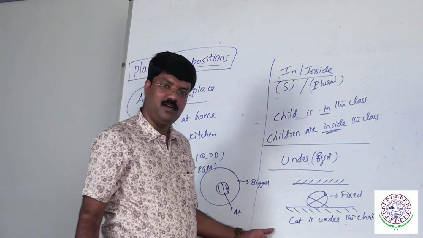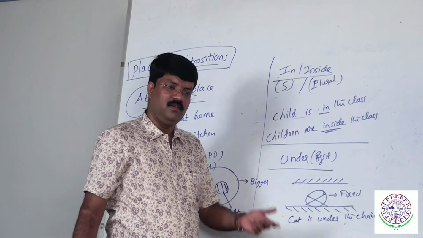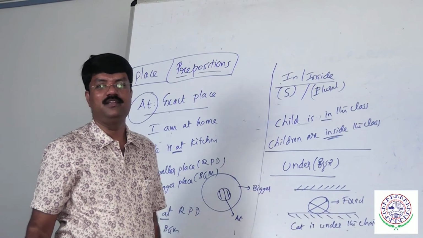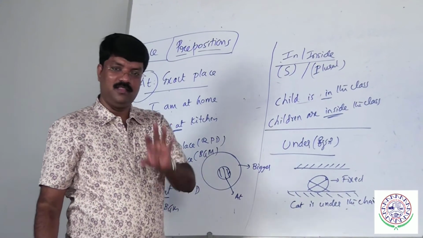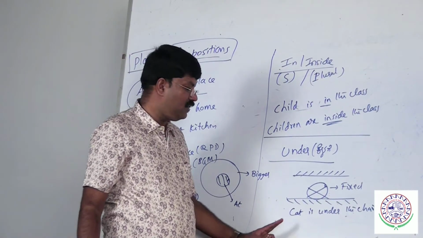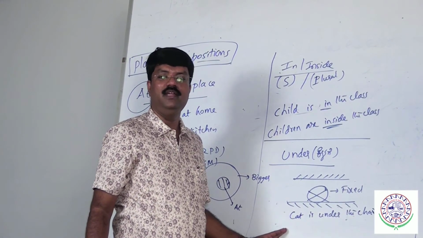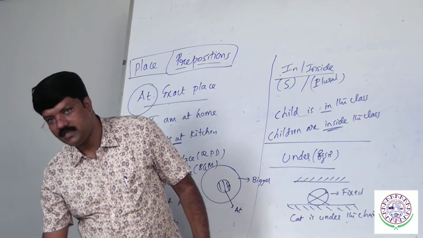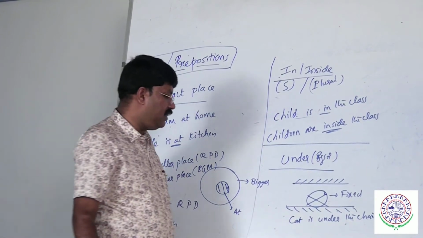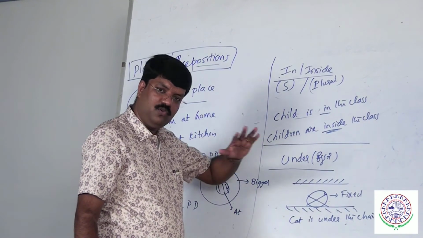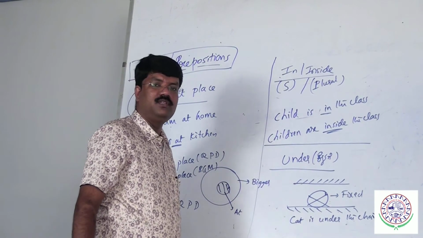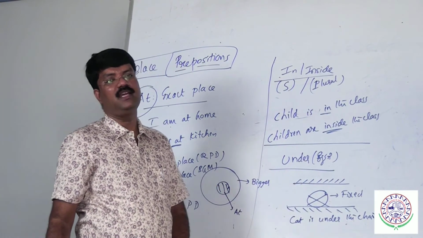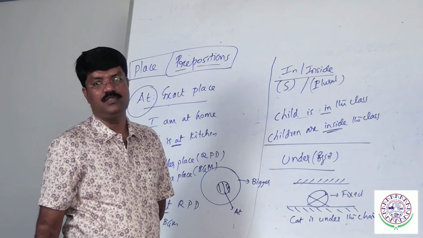Jokes apart, many people wrongly use it. Where is your car? They say my car is understanding the tree. Where is your father? My father is understanding the tree. They are not understanding. The right usage is I parked my car under the tree. Father is standing under the tree. Where is the pen? Pen is under the table. So under means kelagade, between two surfaces. I kept the books under the desk. Under refers to between two surfaces, some object is kept and which is fixed. Always you must use under.